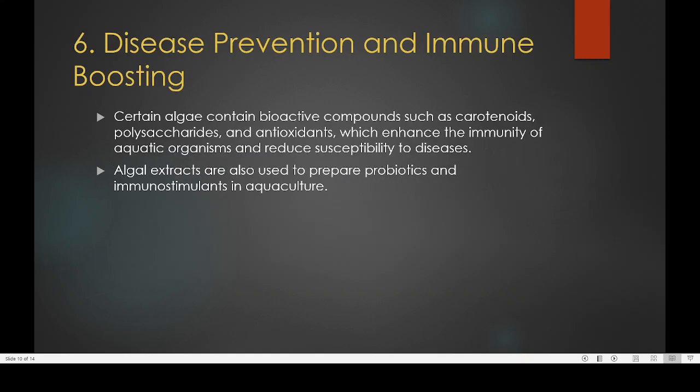Then, disease prevention and immune boosting. Certain algae contain bioactive compounds like carotenoids, polysaccharides and antioxidants. So many algae enhance the immunity of aquatic organisms and reduce susceptibility. That is, when fish are feeding on natural food like algae, their immunity will be higher. They will be stronger in defending against disease. So that is another advantage of algae. They are helpful in disease prevention and also increase the immunity of the fish against many of the common diseases.